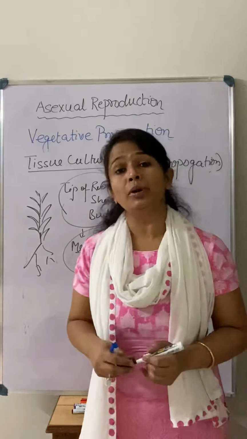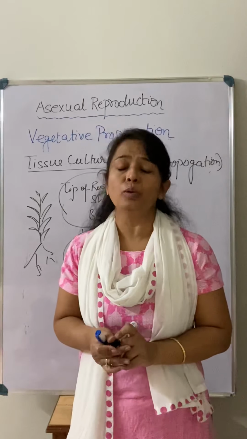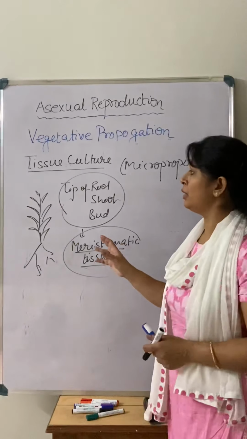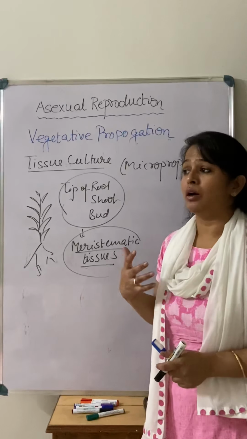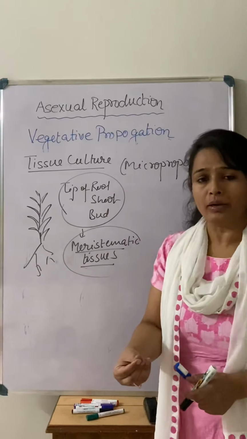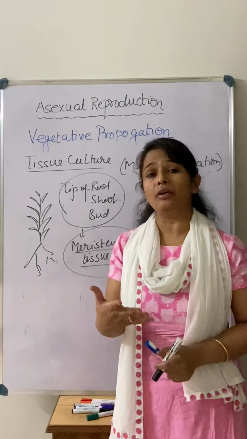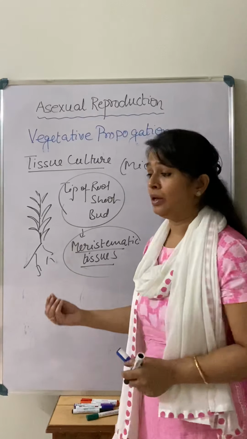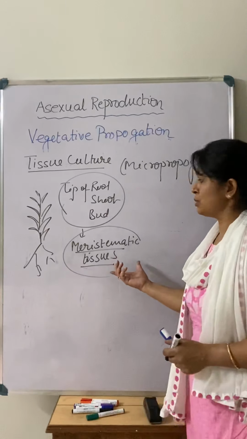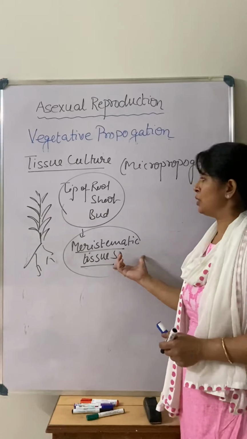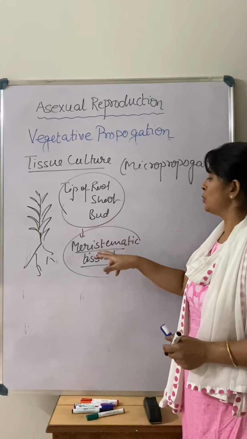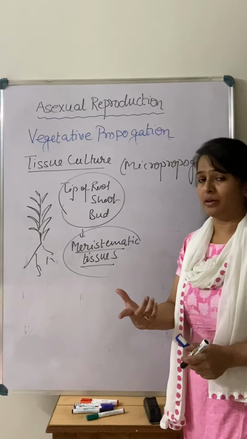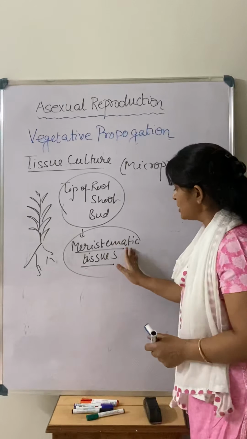If the tissues are permanent tissues, there is no point in taking them, because there is no cell division in them. So whenever we are talking about the propagation of a new plant from any part of the plant body, we have to take the small growing part of the plant body. That is known as the meristematic tissue. So the tip of the root, the tip of the shoot, that is what we are taking, the meristematic part of the plant body. Okay, so this is one thing.